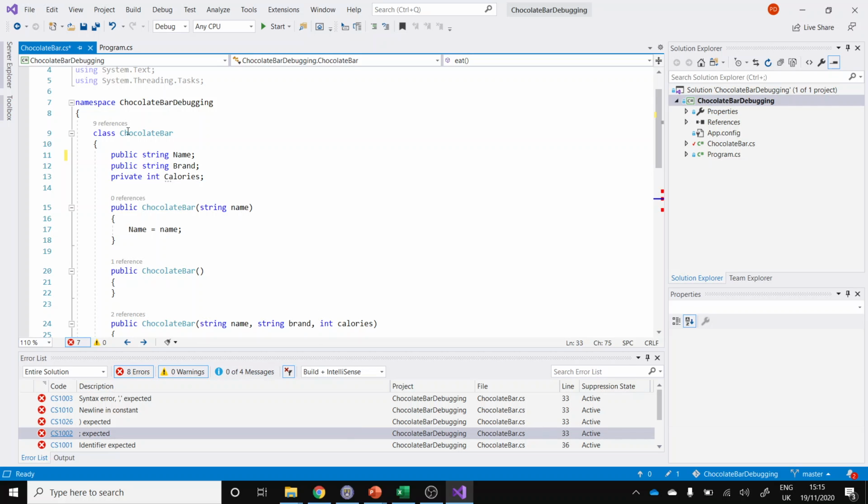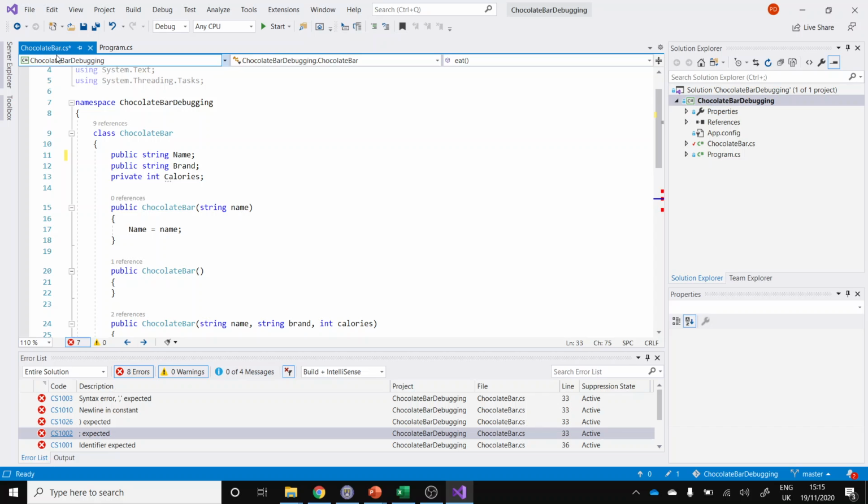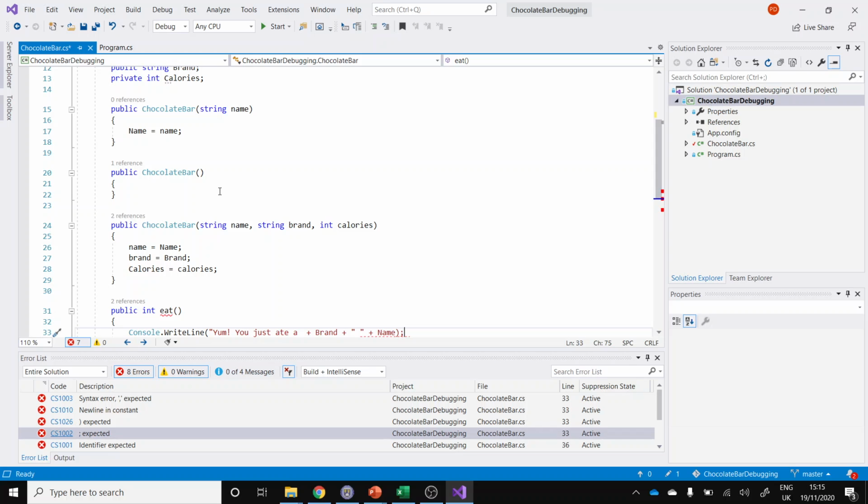So what do you need to do? You need to fix chocolatebar.cs without changing program.cs, and then you need to share that working version of chocolatebar.cs, and we'll discuss the errors that you've been able to find and the techniques that you've used to be able to find them